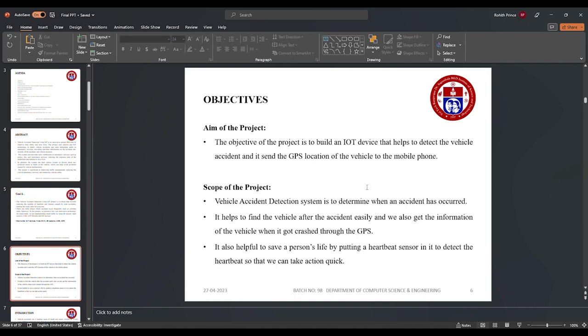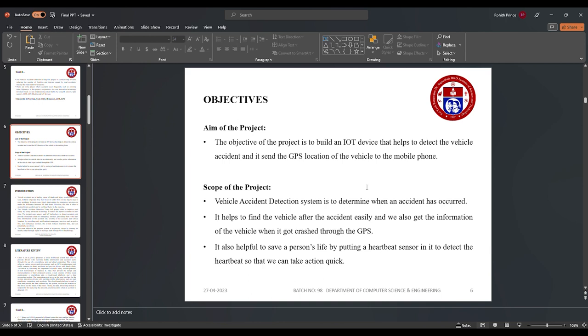The objective of the project is to build an IoT device that helps to detect vehicle accidents and also sends the GPS location of the vehicle to the mobile app. The scope of the project is to determine when the accident has occurred and also send the GPS location of where the accident occurred.